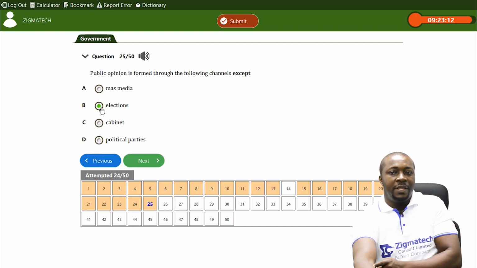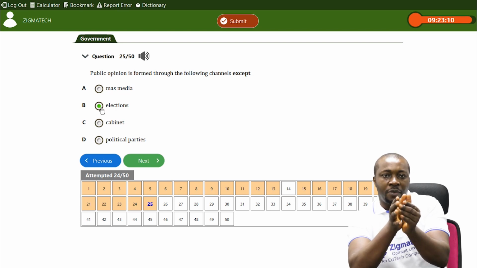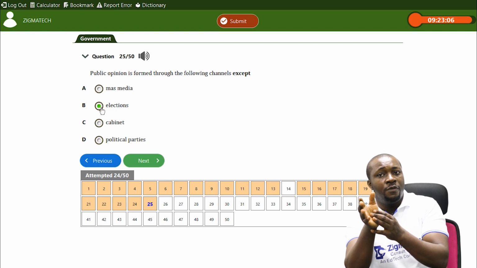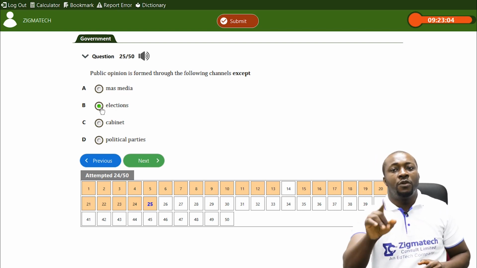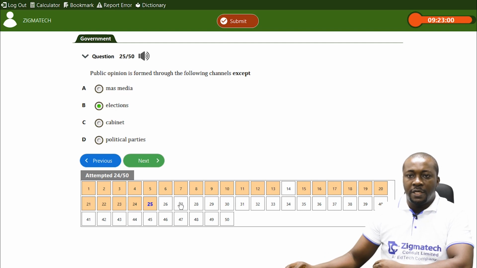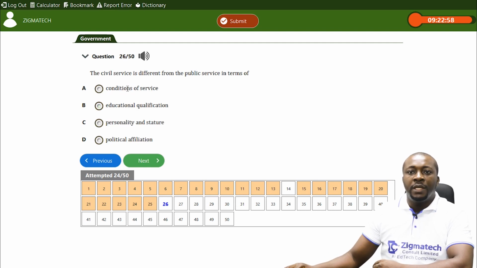Public opinion is a measurement. We measure public opinion through elections, public polls, referendum. So it's a way to measure, not form our public opinion. So election is the correct option.